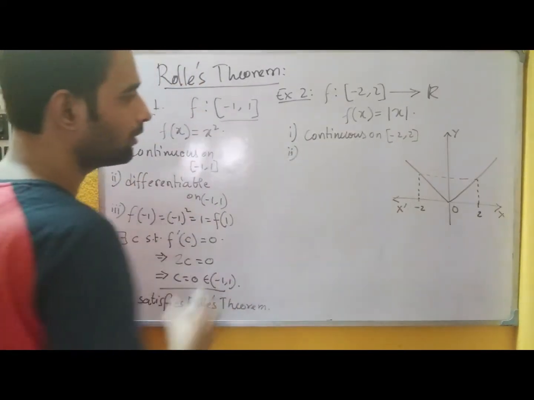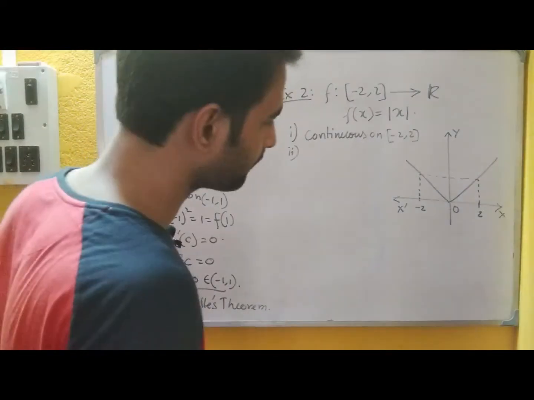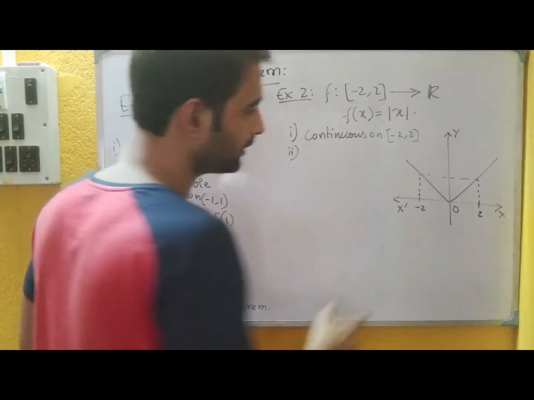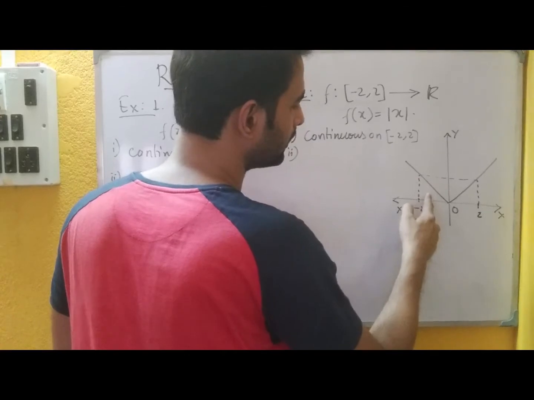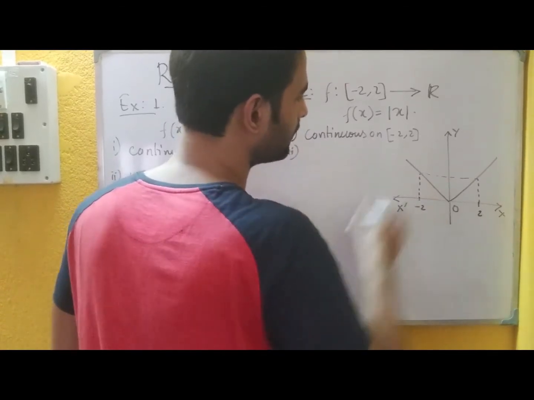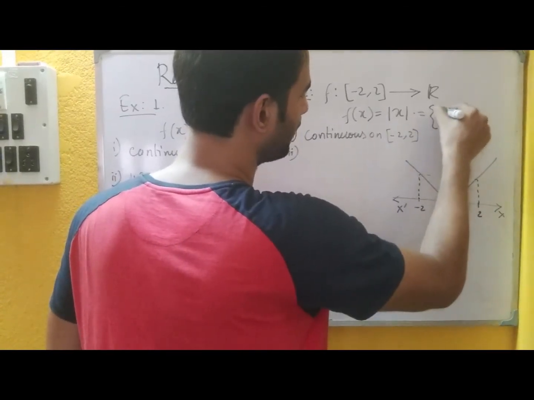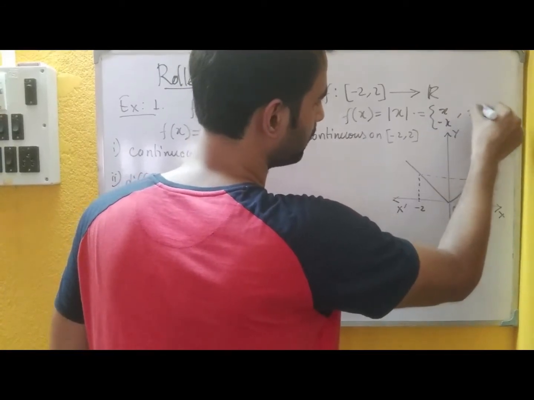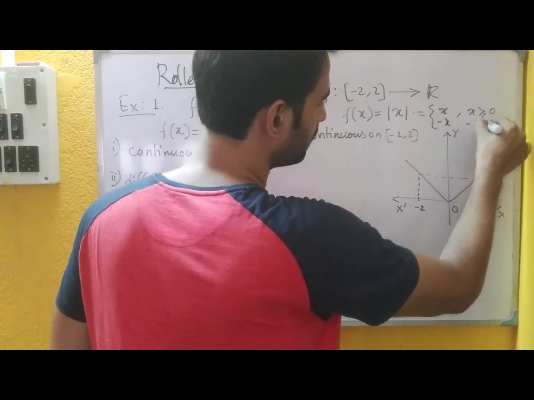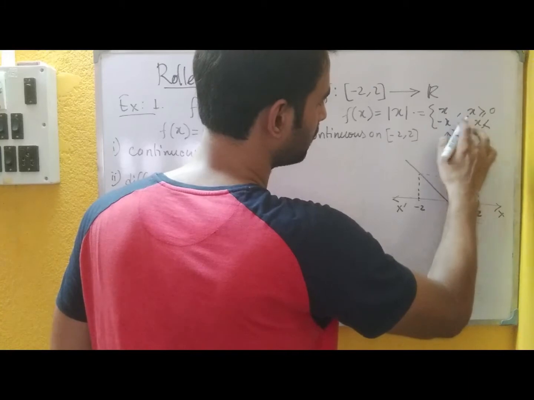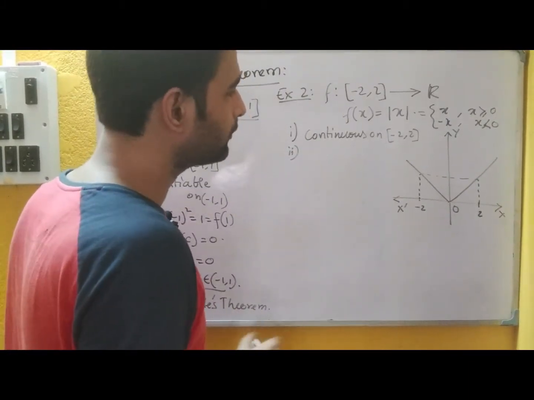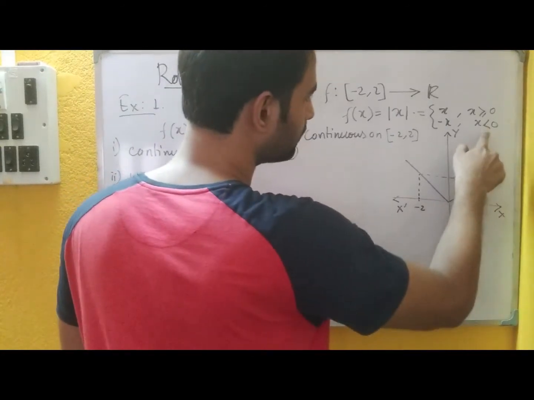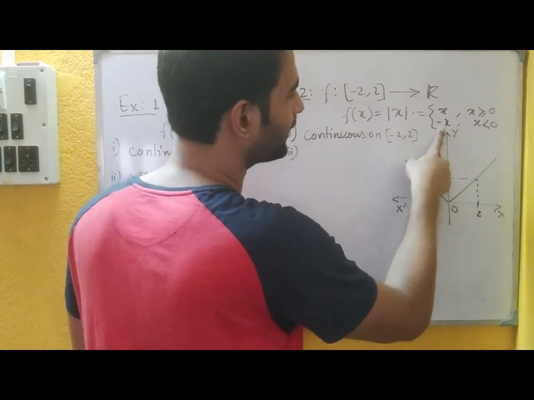Number 2, what about the differentiability? If you see this line in the left of 0, the function has the slope -1. This is the definition of the function. So on the left side of 0, the function has derivative -1.